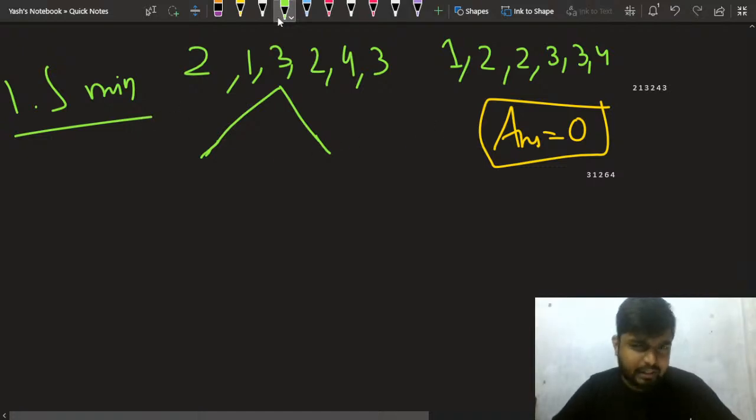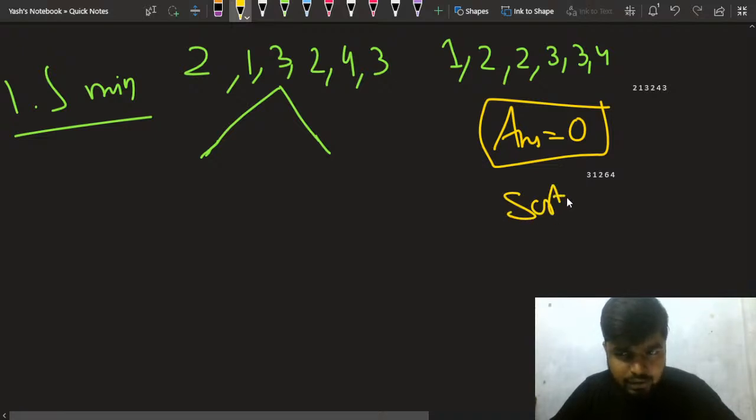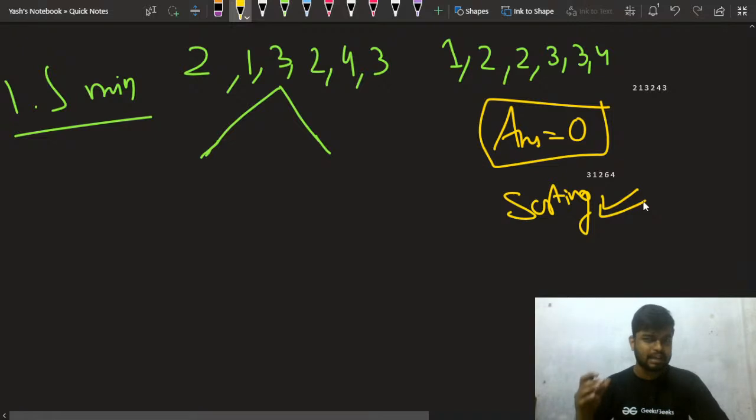First of all, it is very clear to us. I'll give you a hint. Sorting will be applied. Sorting is for sure, because without sorting, you'll not be able to optimize your answer. You'll not be able to minimize your absolute difference between the maximum value of A and the minimum value of B, right? But how can we do it further? This is something that I want to know from all of you.